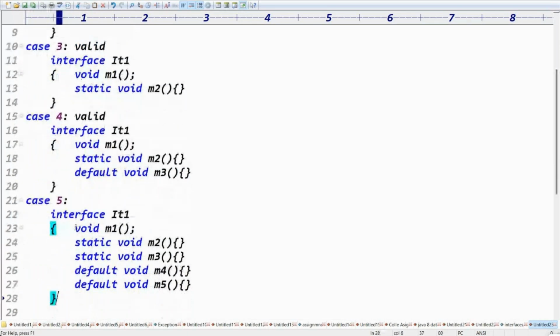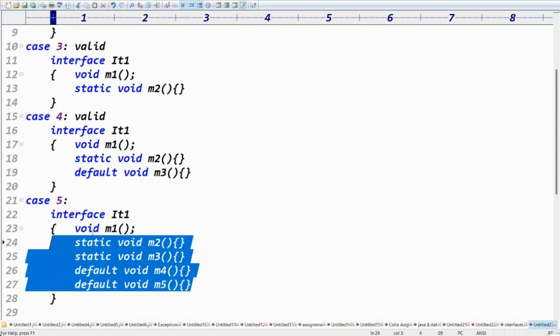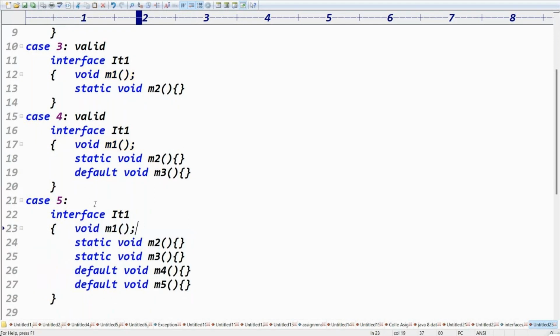Multiple static methods and multiple default methods. You forgot about how many static methods, how many default methods. You think about how many abstract methods, only one. This is valid.